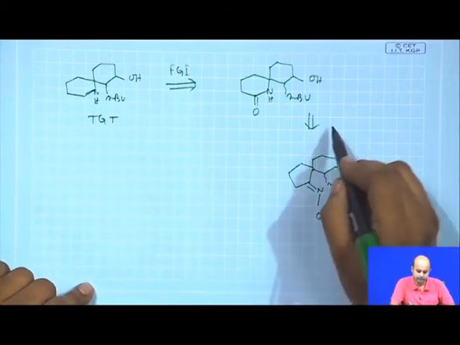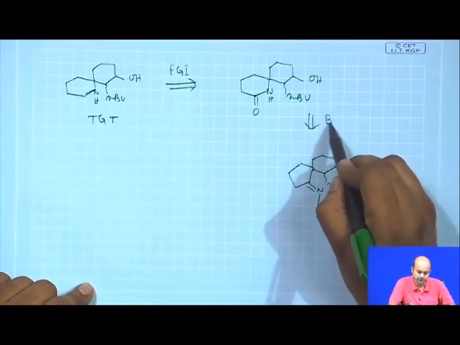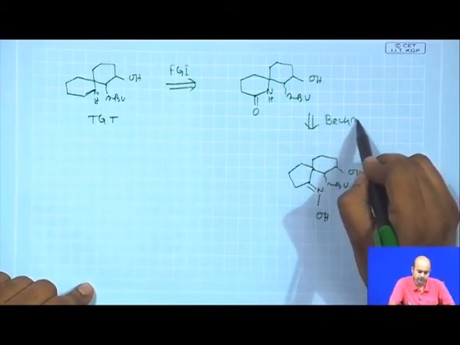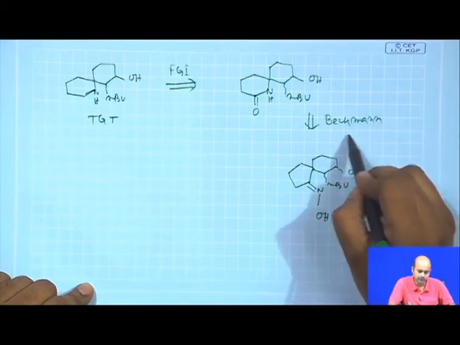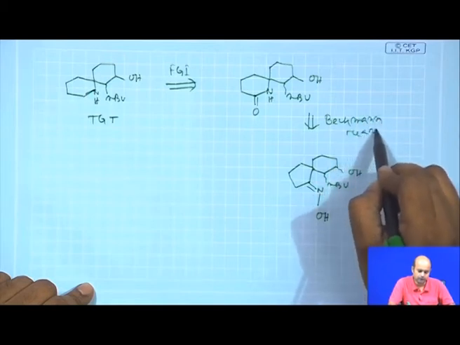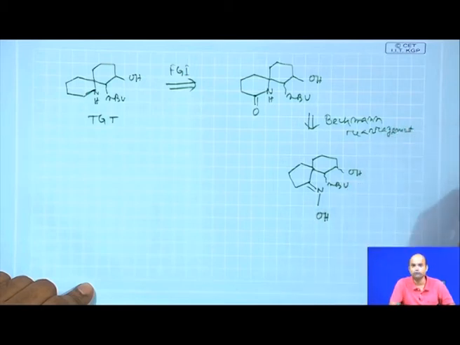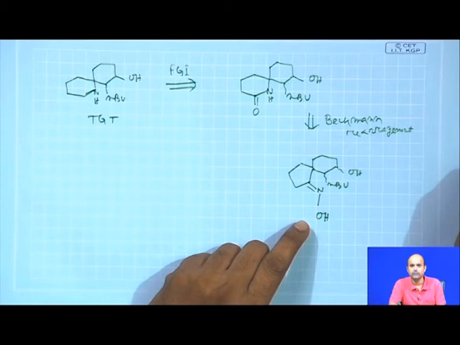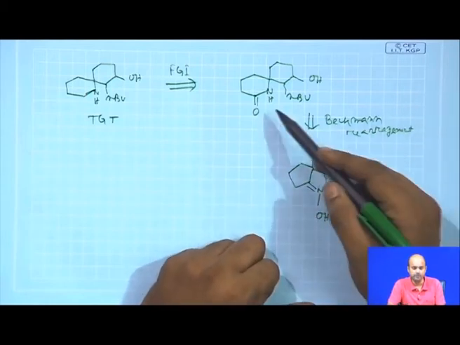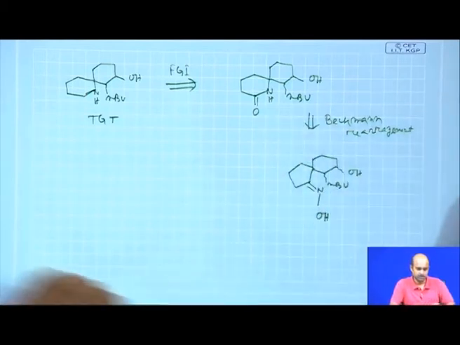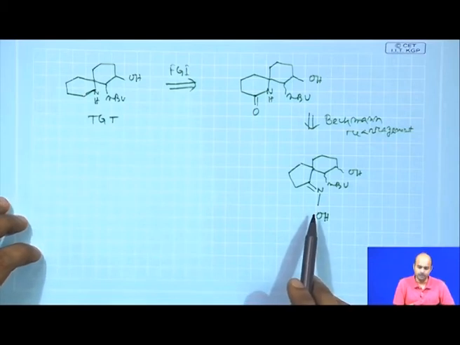Now, what is this? This transformation is based on a Beckmann rearrangement. Beckmann rearrangement all of us know, and if a cyclic oxime undergoes Beckmann rearrangement, you will get a ring expanded amide. Okay. So, the basic transformation is a Beckmann rearrangement based transformation.